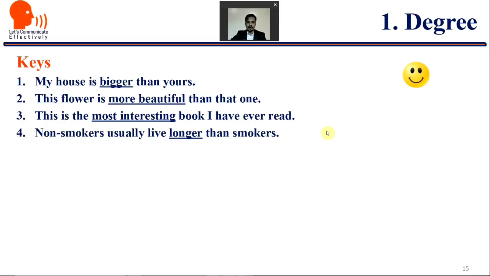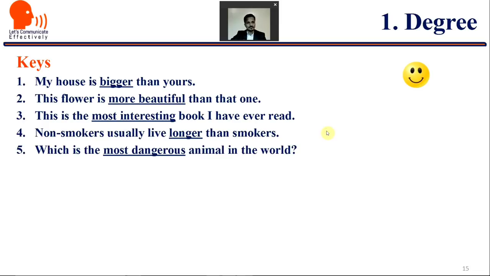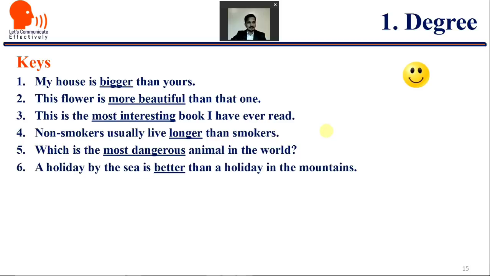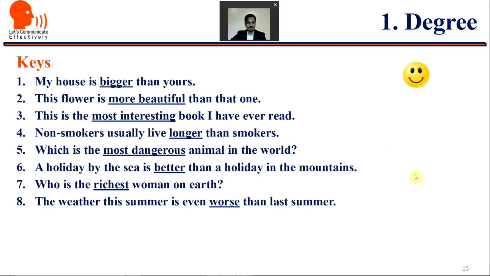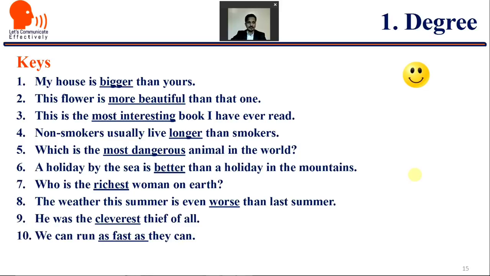Non-smokers usually live longer than smokers. Which is the most dangerous animal in the world? A holiday by the sea is better than a holiday in the mountains. Who is the richest woman on earth? The weather this summer is even worse than last summer. He was the cleverest thief of all. And we can run as fast as they can.